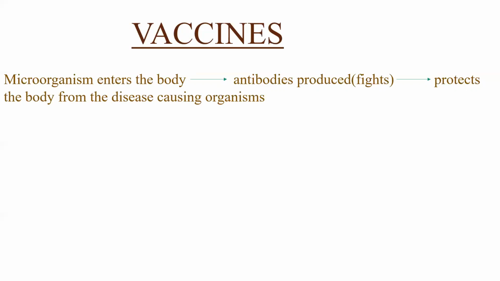When a microorganism enters the body, antibodies are produced. These antibodies fight against the microorganisms which are harmful to us. In that way, it protects the body from the disease causing organisms. In the same way, the vaccine also works.